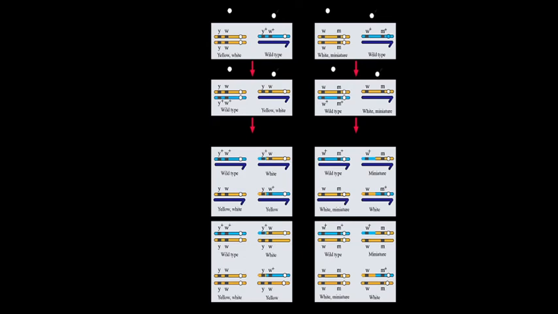T.H. Morgan carried out several dihybrid crosses in Drosophila. This is a picture in your NCERT also. Please look at the picture and try to understand it.